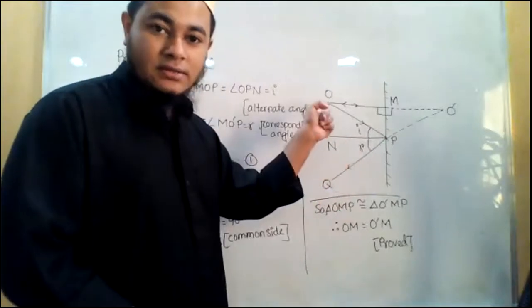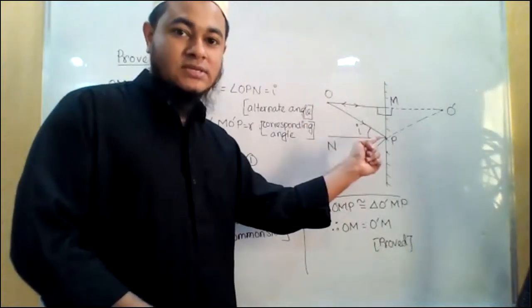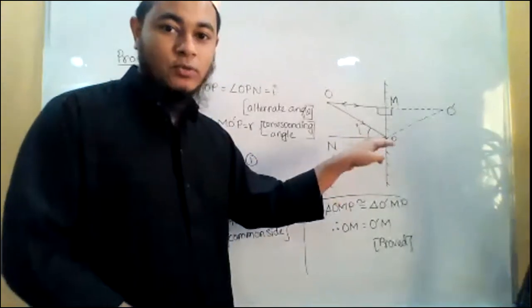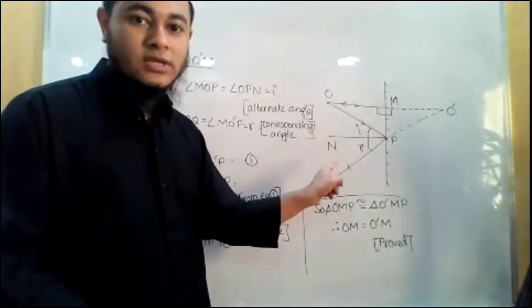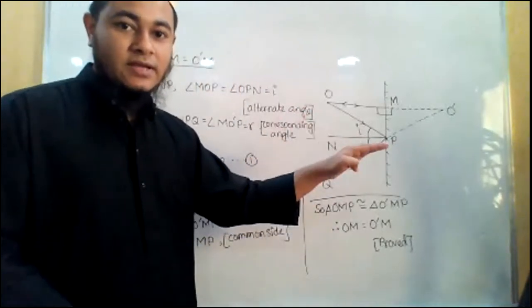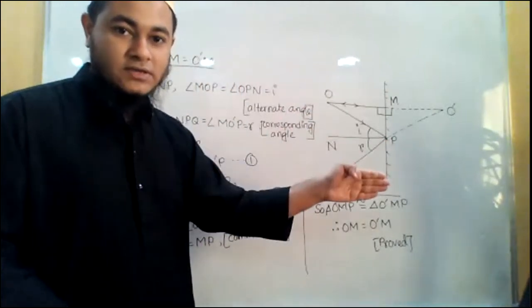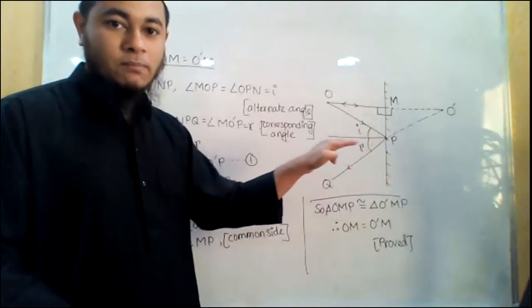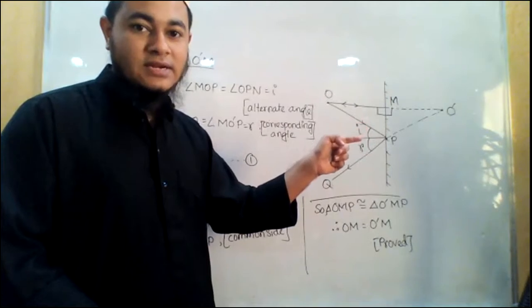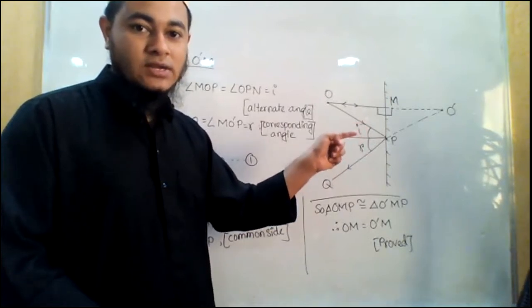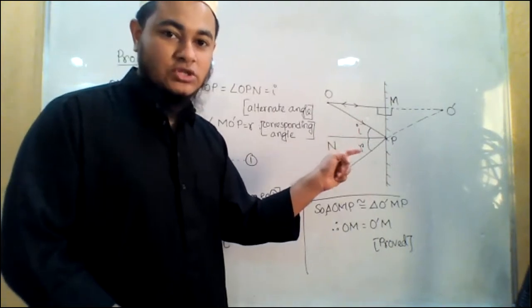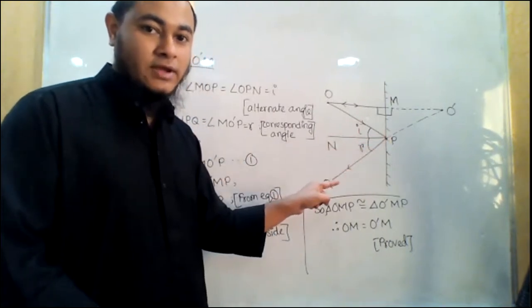Another incident ray, as you can see from O, is incident on the point P. OP is another incident ray, and at this point, if I draw a perpendicular, that will be known as the normal. If you remember, in the last class, we saw this. The angle between the normal and the incident ray is known as the angle of incidence, right? Equal to this angle of incidence, the angle of reflection will be created. So we will get our reflected ray, right?